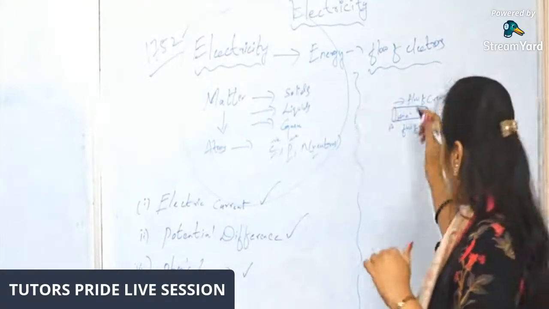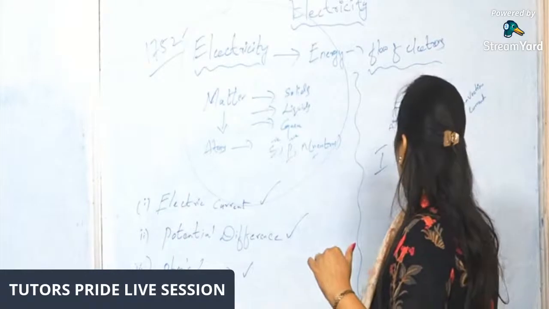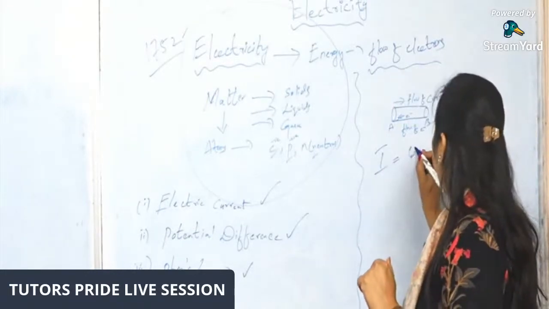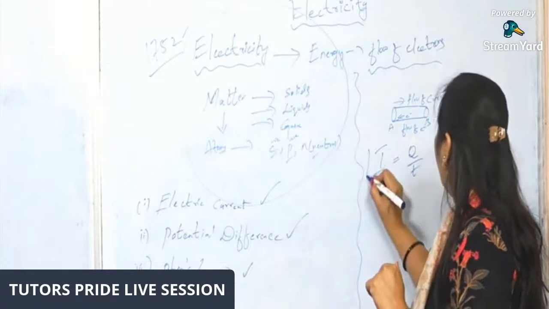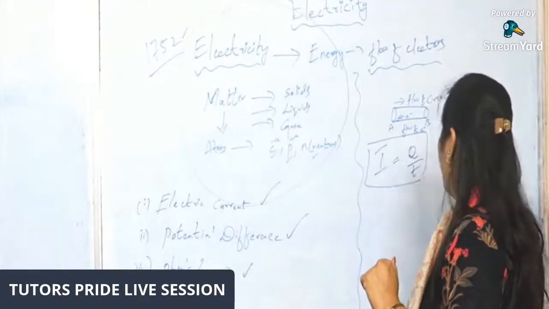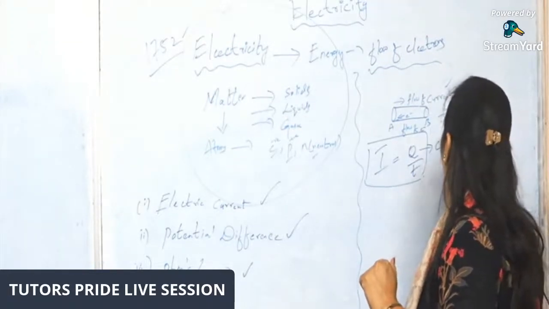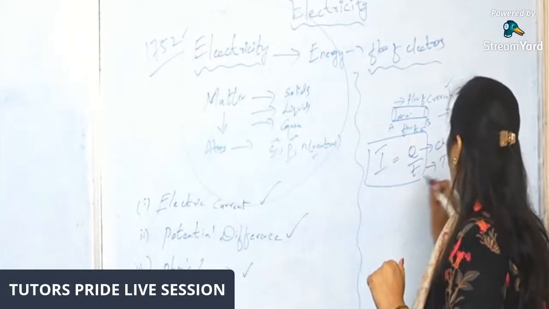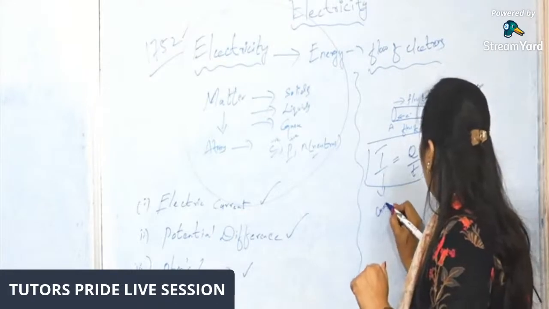Here electric current is denoted by I. I is equal to Q by T. Q is the charge, T is the time, and I is the current.